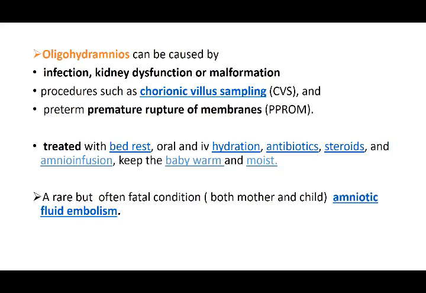When the membranes rupture, amniotic fluid is lost, and that leads to oligohydramnios. Even if you want to take time for the baby to become full term, that becomes difficult and can lead to complications. It can be treated with bed rest, oral and IV hydration fluid, so that we try to add to the amniotic fluid.